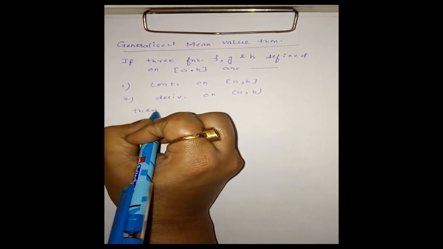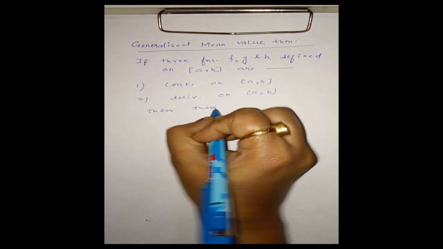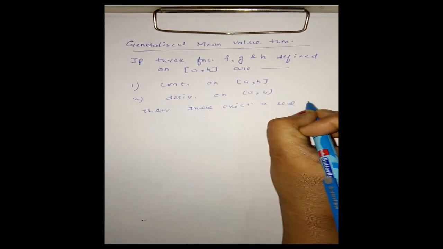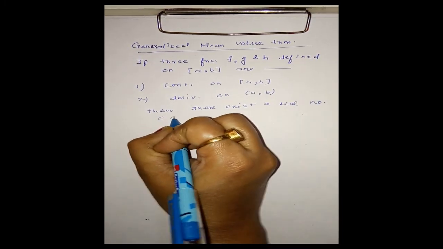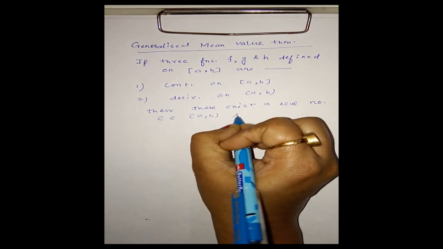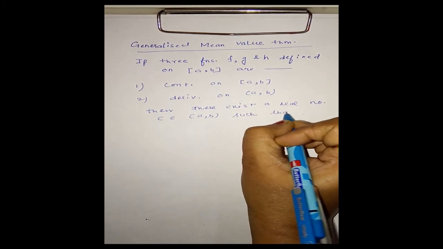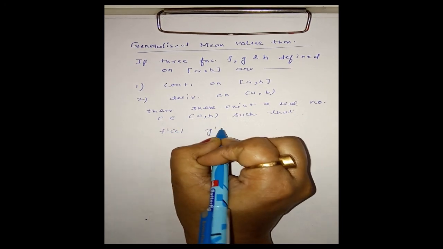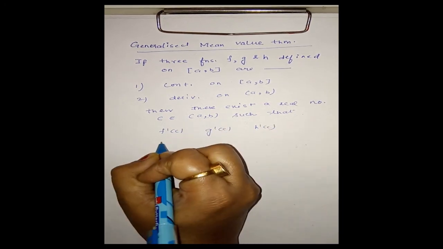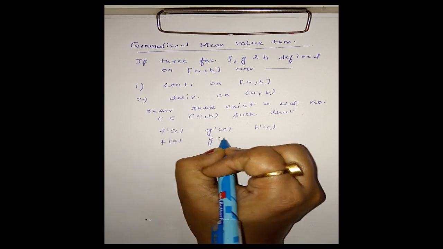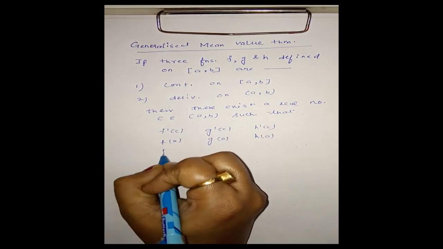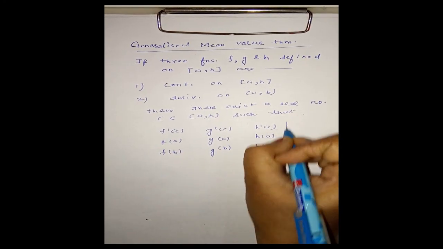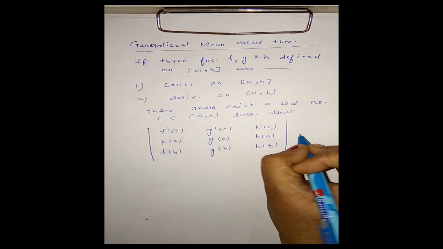Then there exists a real number C in the open interval AB such that we have this and this. Determinant of this is equal to 0.